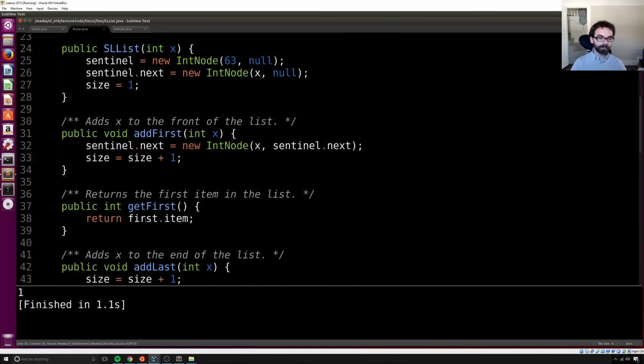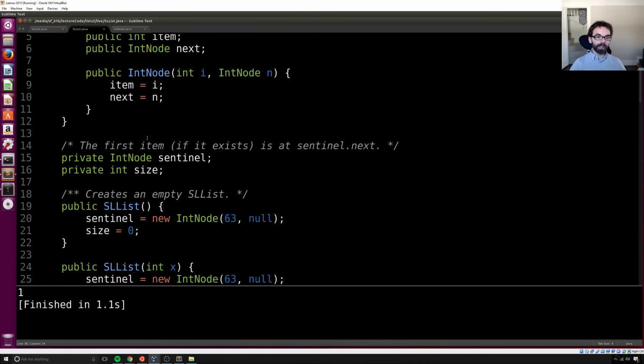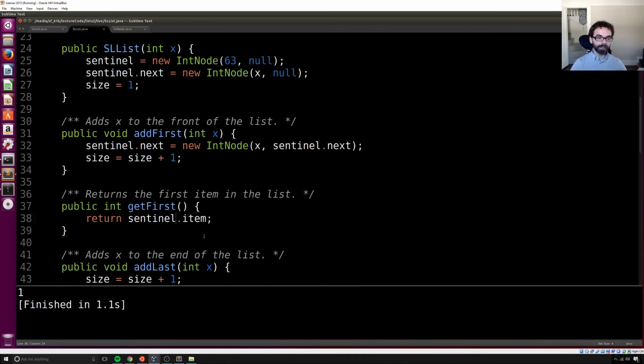Then we have getFirst. So if I want to get the first item, this is also wrong, even if I do sentinel.item. Why? We look back at this little note we have. The first item, if it exists, is at sentinel.next, not sentinel.item. So the problem here is that we're asking the sentinel for its opinions, but it's our faithful companion, never needing to be spoken to. So the sentinel should be saying, you know what? Don't ask me my opinion. This is who you're looking for. And the virtuous sentinel gets the data to us.